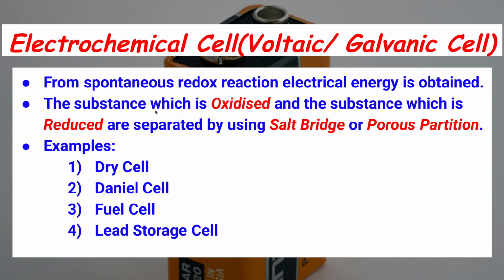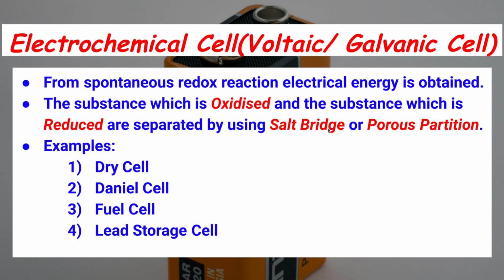The substance which is oxidized loses electrons. These electrons are gained by the metallic wire and carried towards the substance which gets reduced, and so we obtain the flow of electrons and electrical energy. And these two substances are separated by materials called a salt bridge or porous partition.